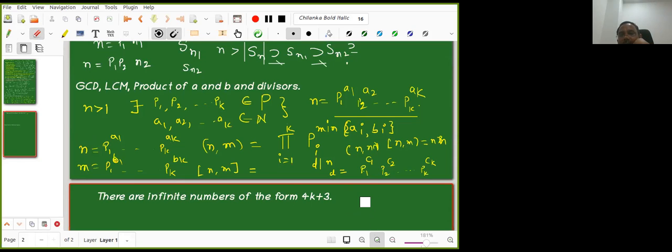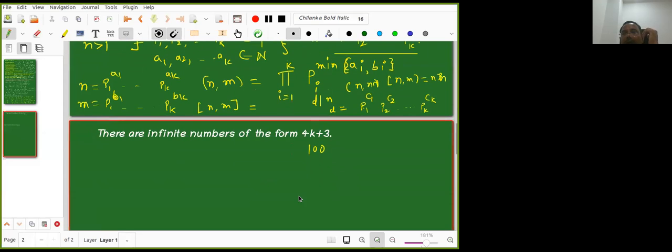So you can try this later. This is a nice question, right? How many divisors does 100 have? That will help you. How many divisors does 100 have? Okay. So instead of giving the answer, I'll just do one example so that it will be completely clear to you.